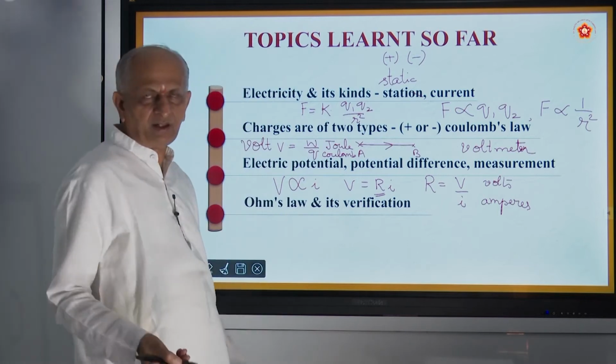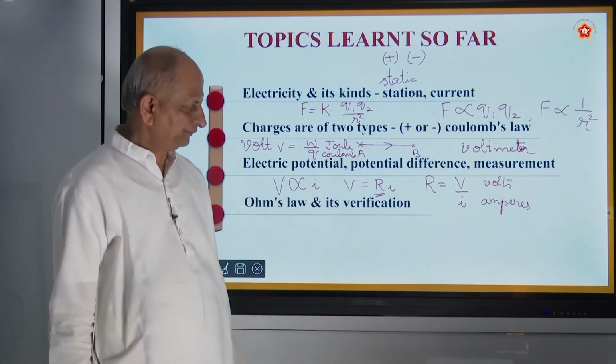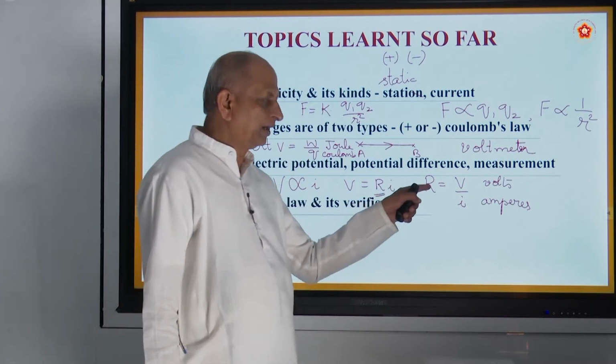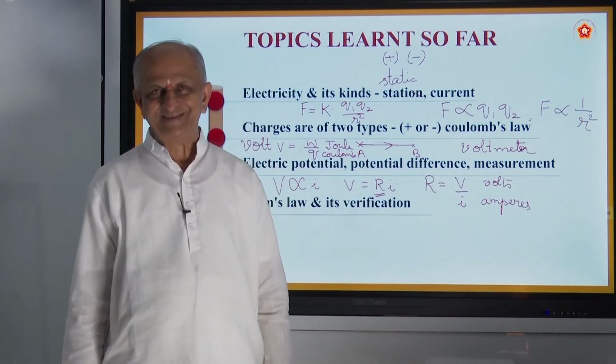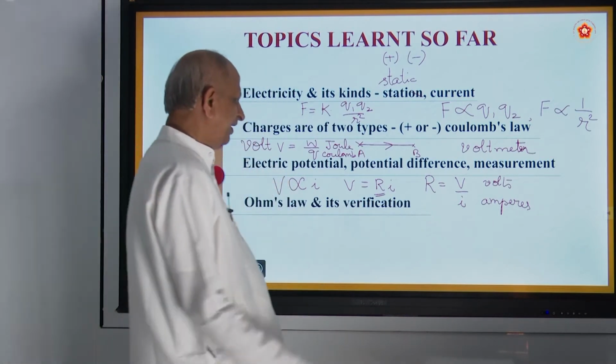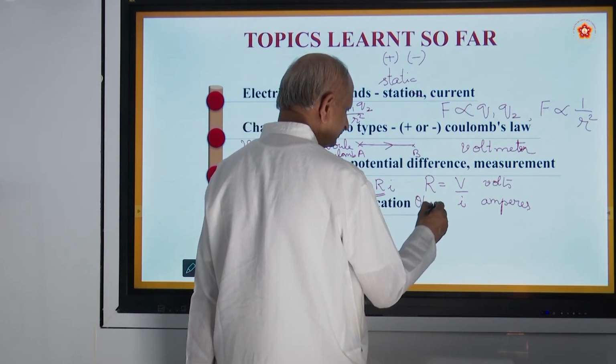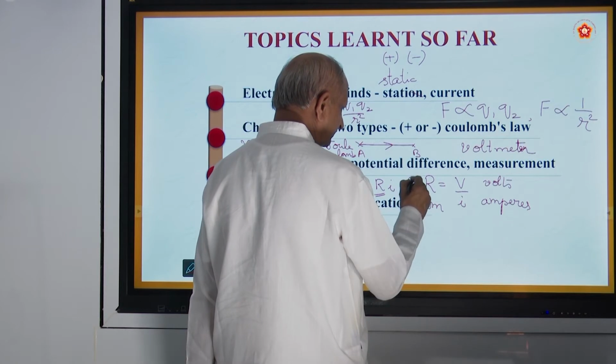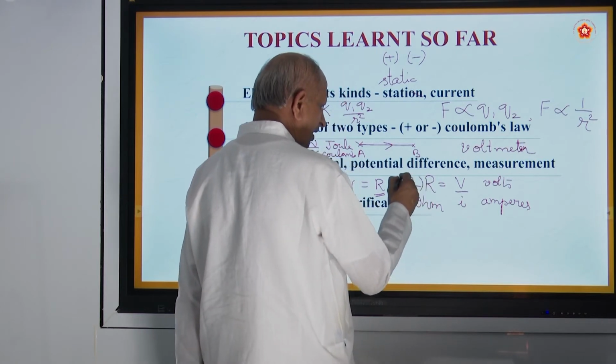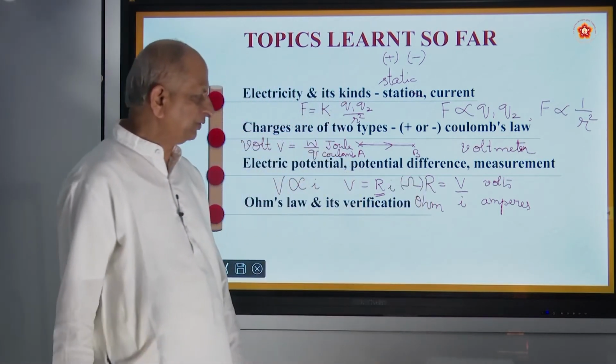Again, they are named after the respective scientist. And how do you measure resistance? Resistance is measured by the unit called ohm, like this, also called omega, the Greek letter omega.